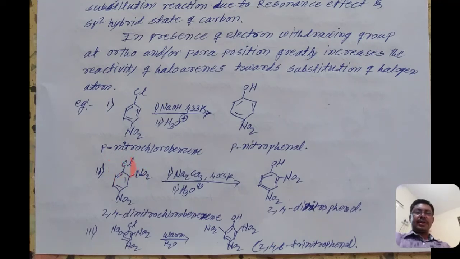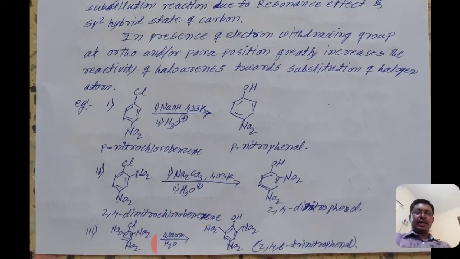There is replacement of the chlorine atom by the hydroxyl group. We get 2,4-dinitrophenol, because when the benzene ring is directly attached to a hydroxyl group, it is known as phenol. If there is a nitro group, then it is nitrophenol. There are two nitro groups at the second and fourth positions, so it is 2,4-dinitrophenol.